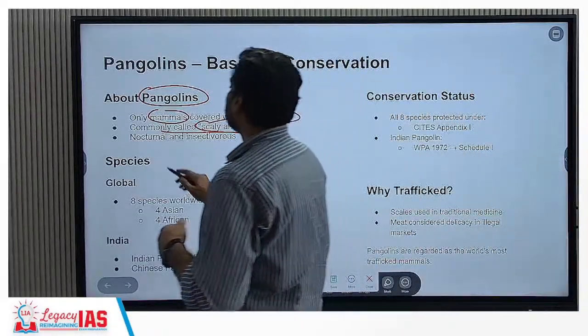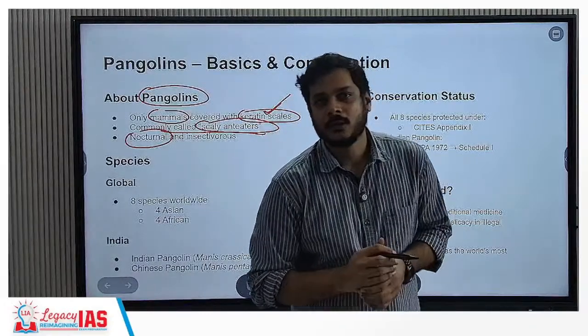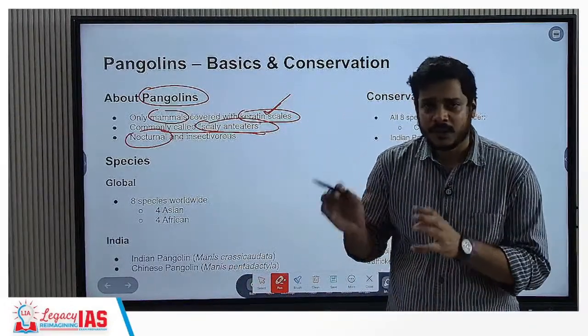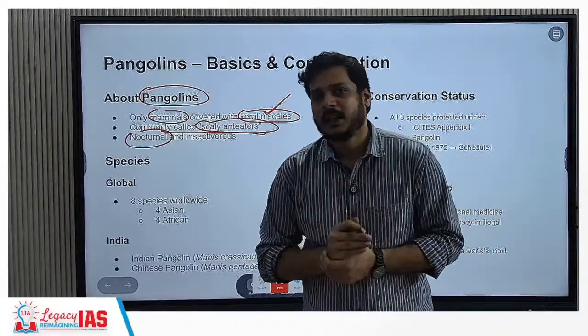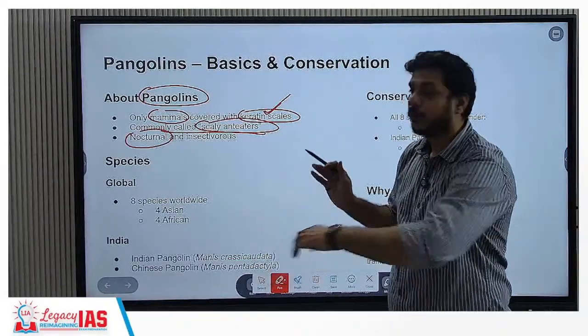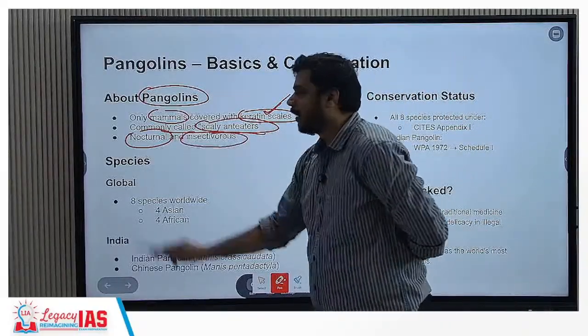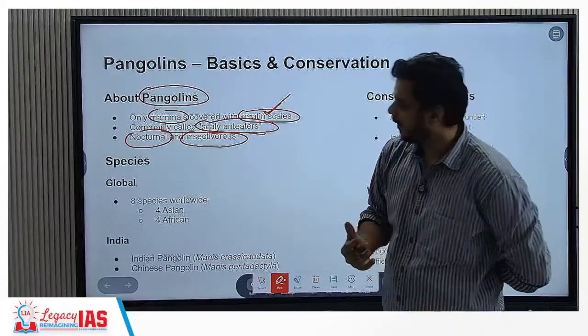Nocturnal and insectivorous. Nocturnal means that they are very, very shy animals. They try to avoid human populations. Although in some areas it is known that people fear these anteaters, they are shy, so they are not going to harm the humans. And they are insectivorous. That means they clear off the habitat of various kinds of insects.